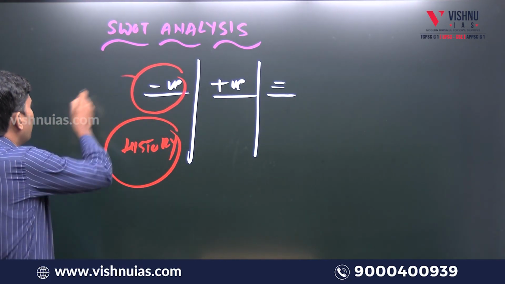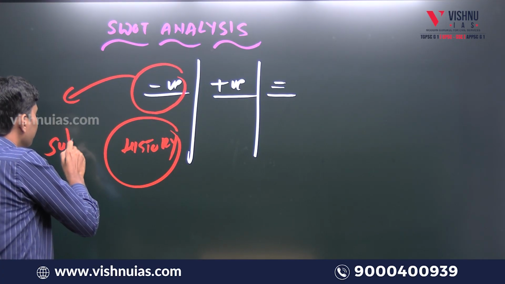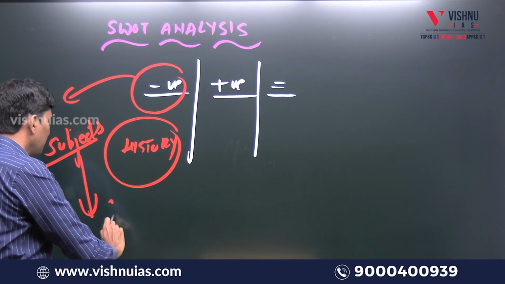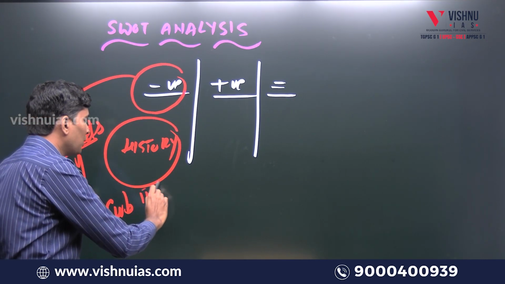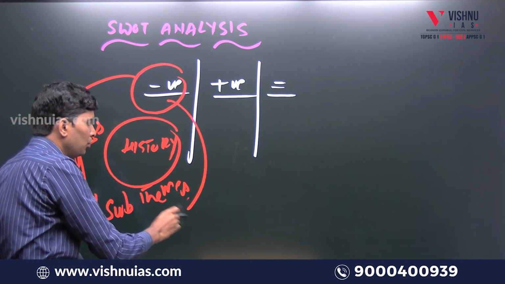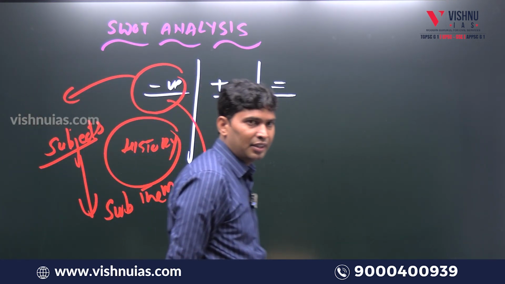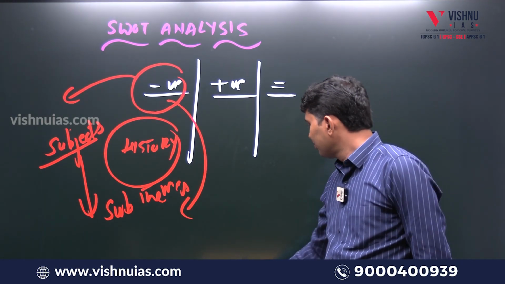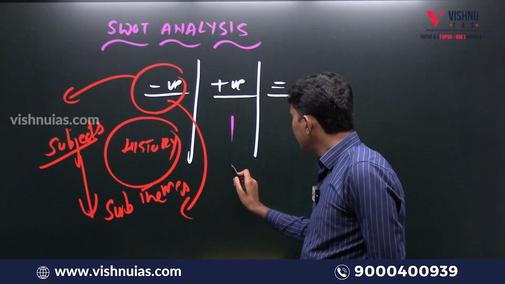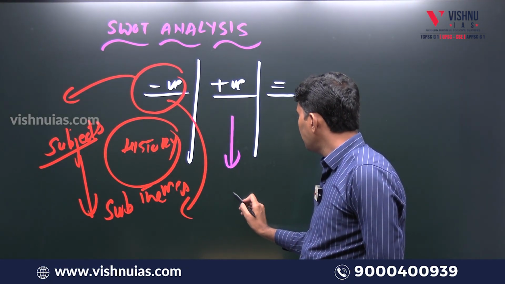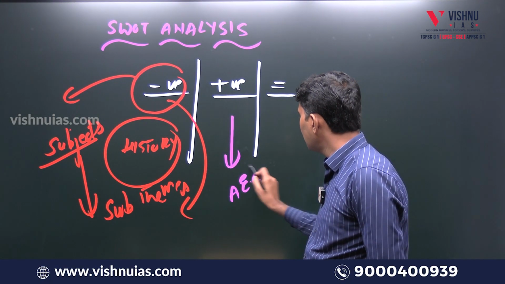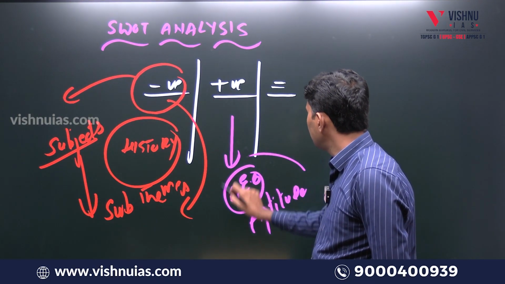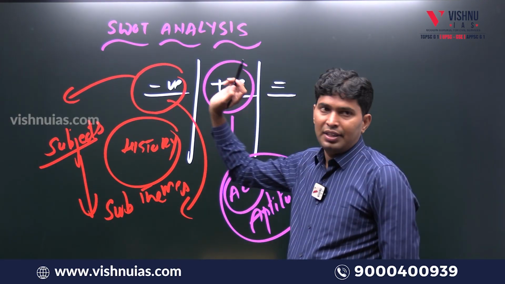So first identify your negative areas, meaning which subjects you are not so good at. Also in that subject, which sub-themes and micro-topics you are not so good at. So this is what is called negative areas. And what is positive areas, sir? The subjects in which a candidate is good because of his educational qualifications or because he liked that subject, which we call aptitude. That is called positive area.